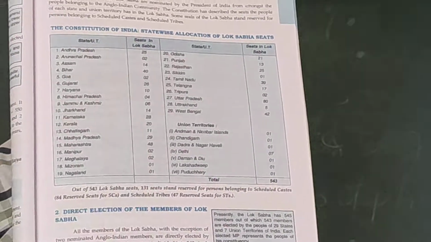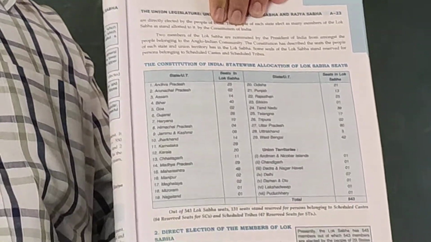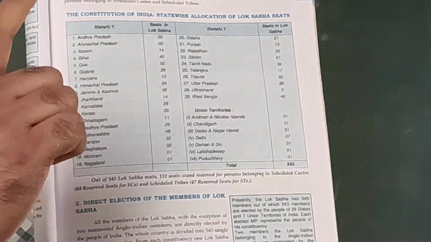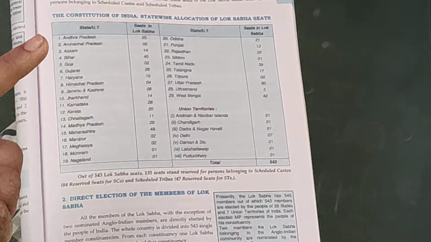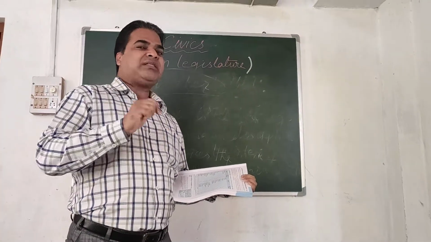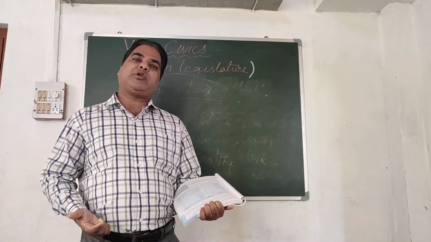How is it so? On what basis are the seats allotted to the states? You can see just one example. Sikkim, how many seats? 1 seat. From Sikkim, how many members can be elected for Lok Sabha? Only 1. And from Uttar Pradesh, how many? 80. So on what basis are the seats allotted to the Lok Sabha?